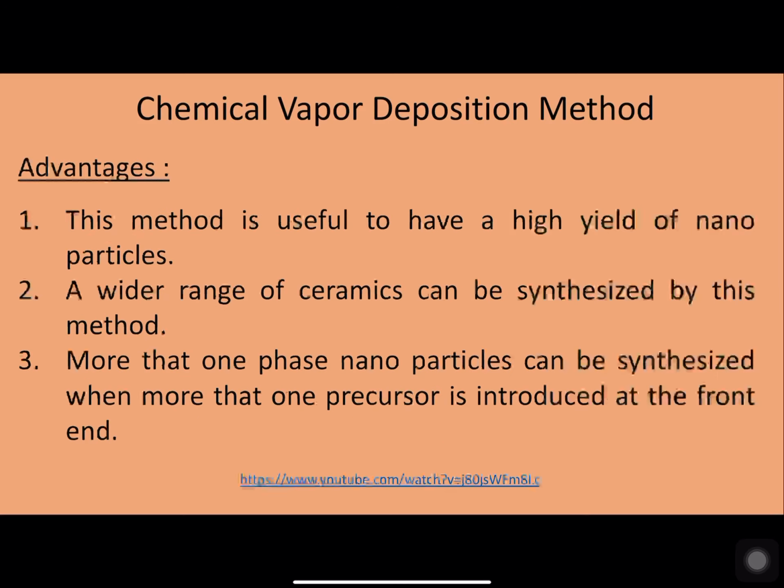So the advantages of this method are, first, this method yields a very high quantity of nanoparticles. This method is also suitable to prepare ceramics, and it is quite useful to prepare single phase or multi-phased nanoparticles by introducing more precursors at the front end.